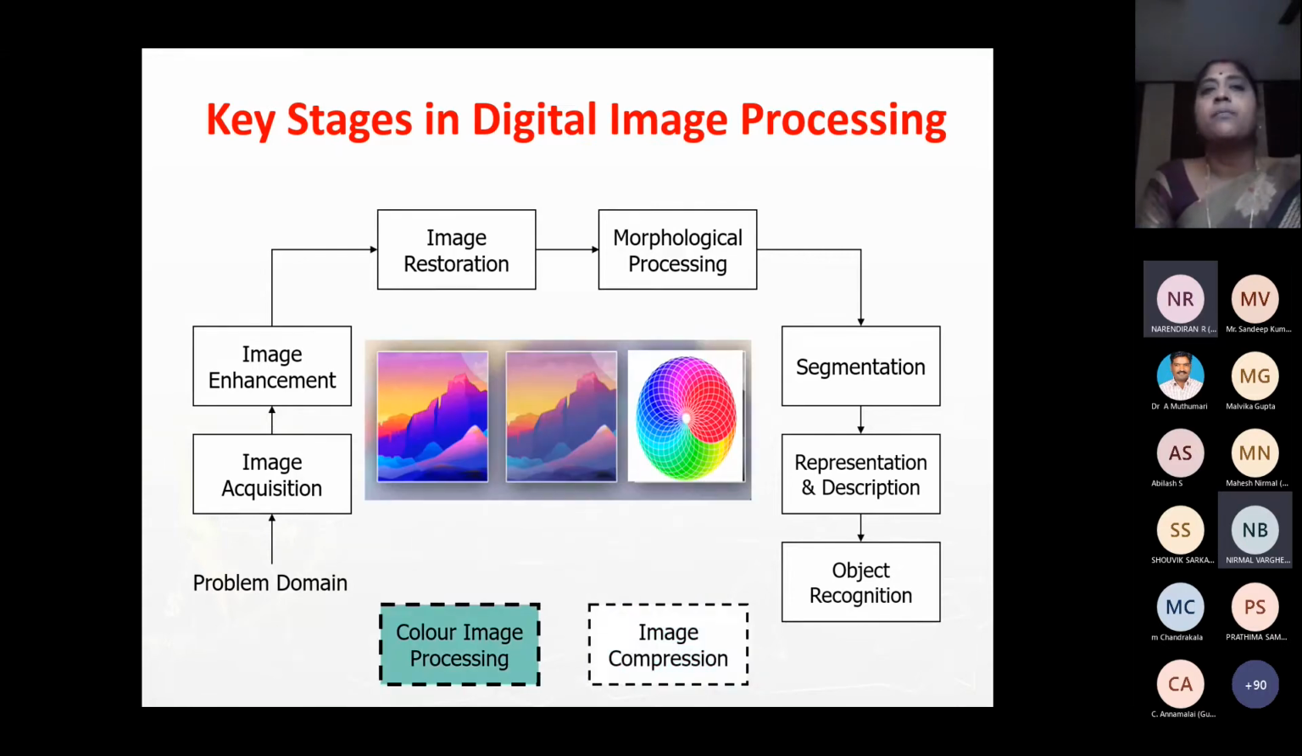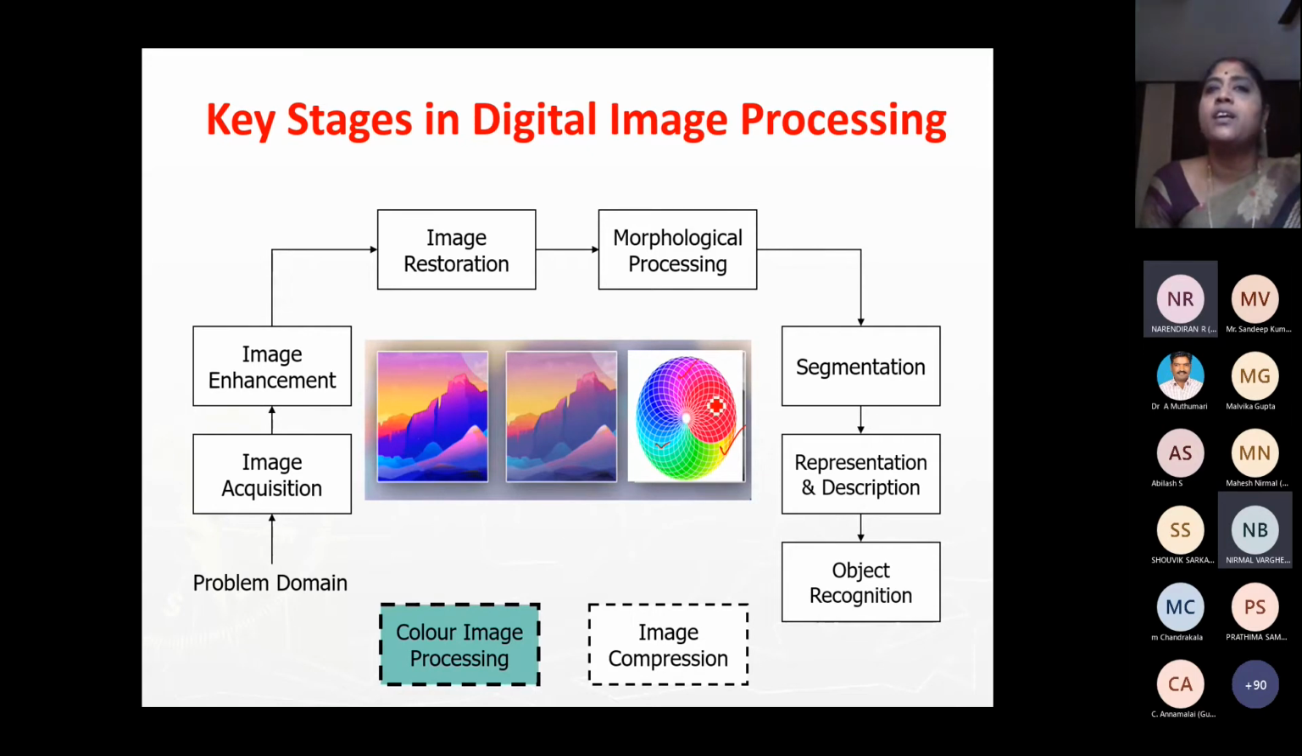And next is color processing. As I told you already, we have three components, the primary colors RGB, and when you combine RGB, we get different colors. For example, if you combine red and green, I get yellow. If you combine blue and green, I get turquoise or a sea green. If I combine red and blue, I get pink. Can you see? This way we have different combinations.